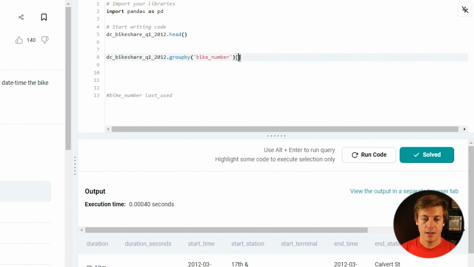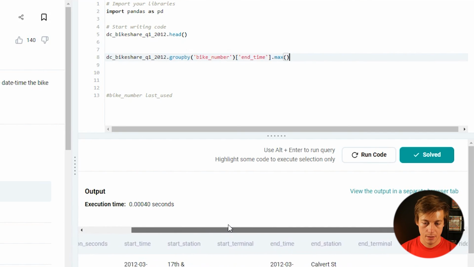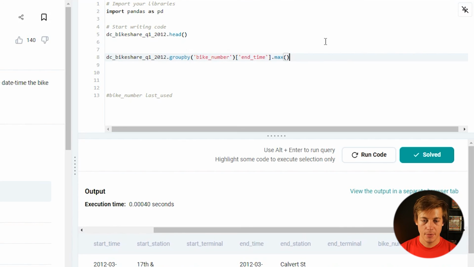So end time like that. And then we're going to do dot max. And then it was just last used, right? End time. So I'm going to just say to frame. And we're going to name this one as last used, like that. Then dot reset index.